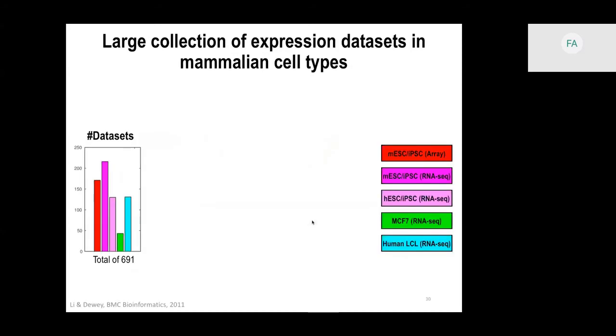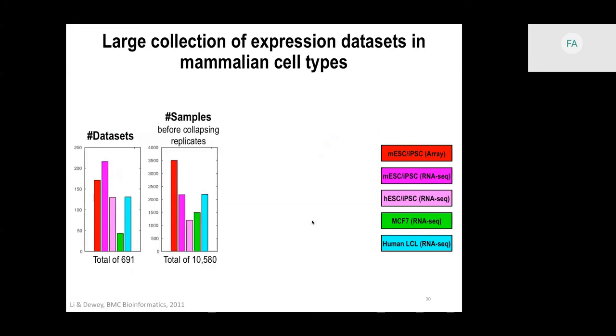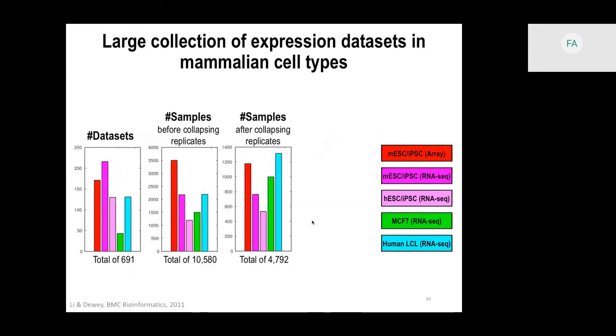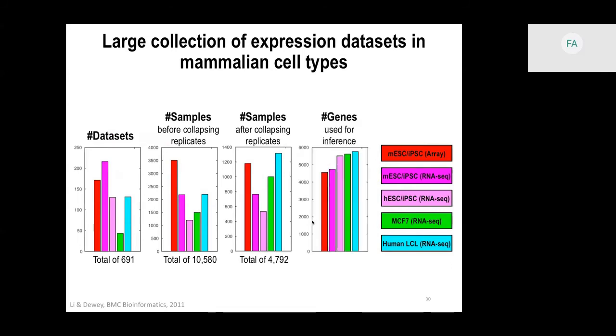Overall, we downloaded samples from 691 different data sets. We processed around 10,000 different samples, and after collapsing the replicates, we end up with overall 4,700 samples. And we select somewhere between 4,000 to 6,000 genes for each of the cell lines to infer network.